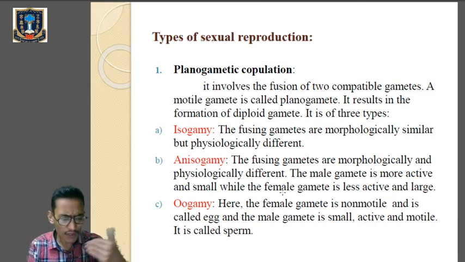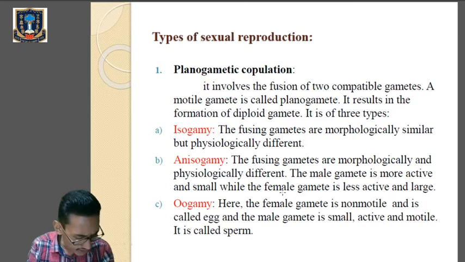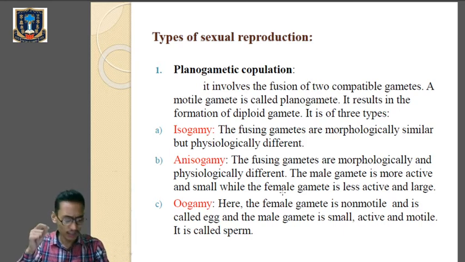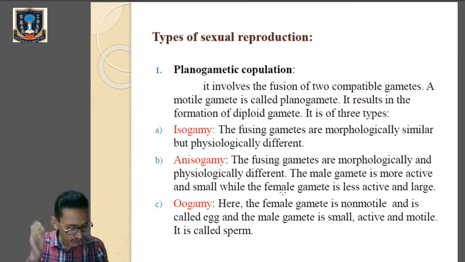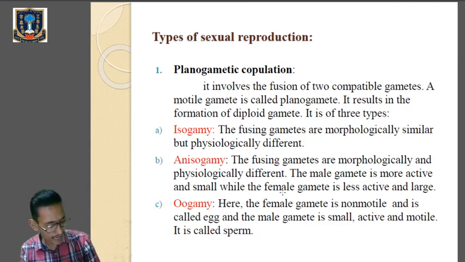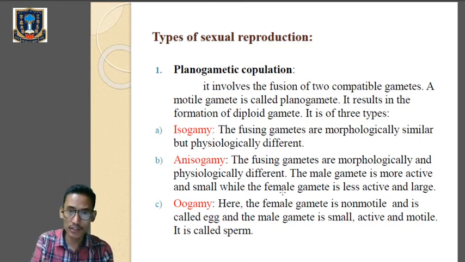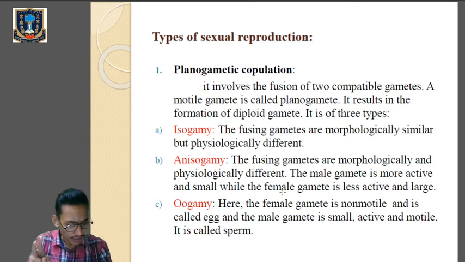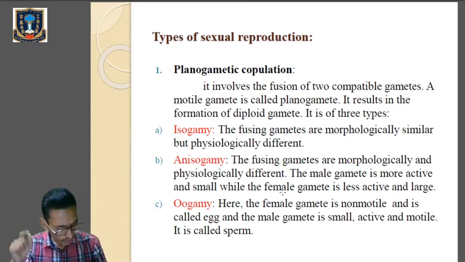Types. So we have got different types of sexual reproduction in fungi, like one is planogametic copulation, then gametangial contact, then gametangial copulation, then spermatization and somatogamy. Okay, we have got 5 types of sexual reproduction in fungi. One is planogametic copulation, number 2 gametangial contact, number 3 gametangial copulation, number 4 spermatization, and number 5 somatogamy.